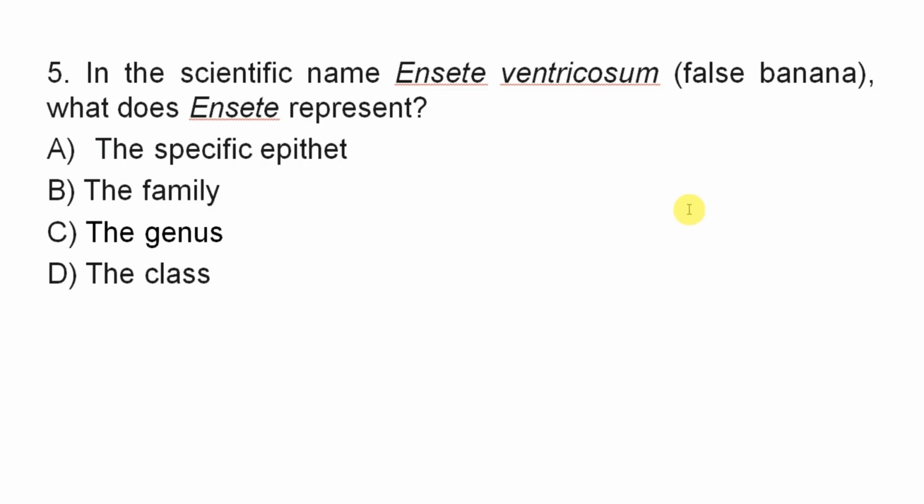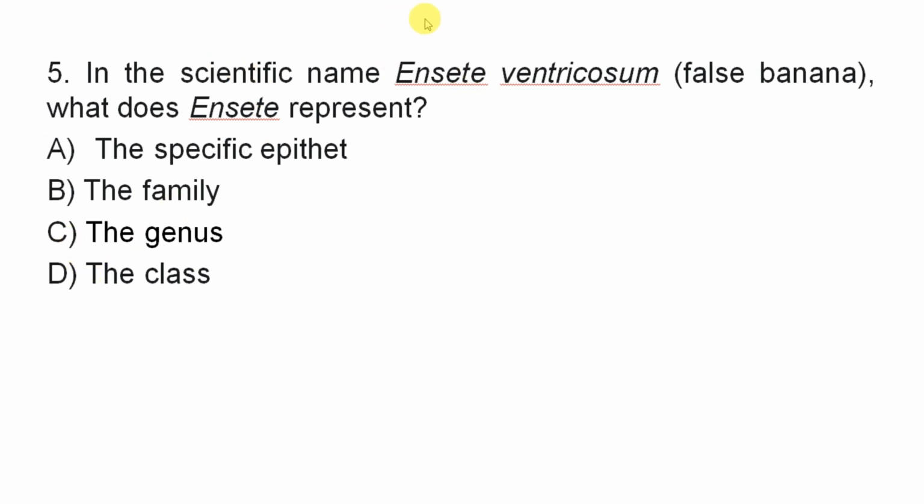In scientific name, Ensete ventricosum or false banana, what does Ensete represent? A. The specific epithet. B. The family. C. The genus. D. The class. Is that the specific epithet? Is that the family? Is that the genus? Is that the class? Good. The correct answer is C.